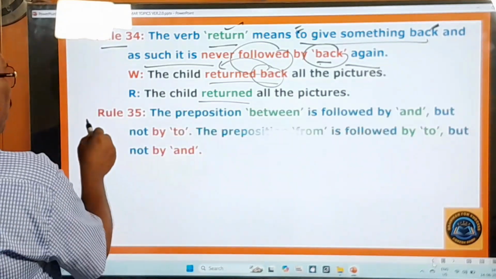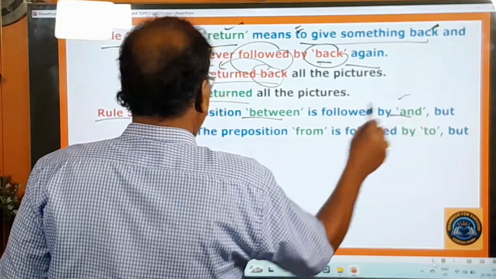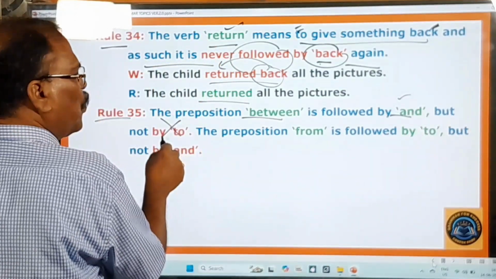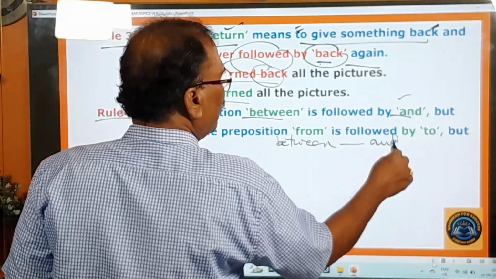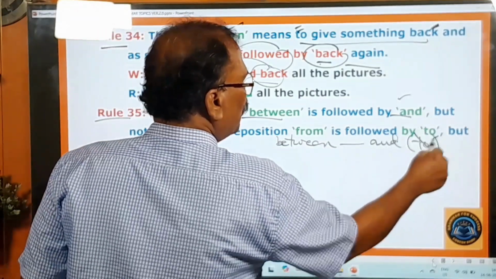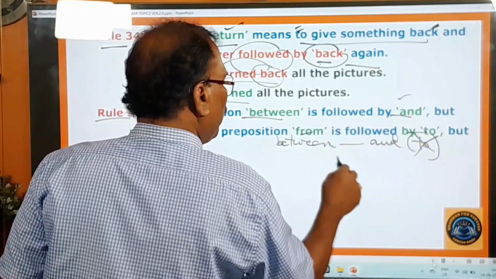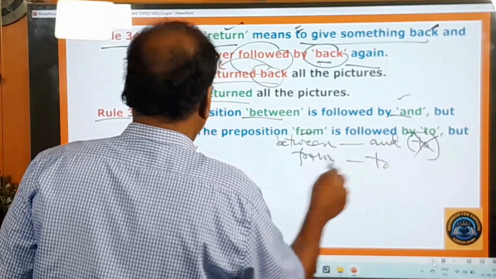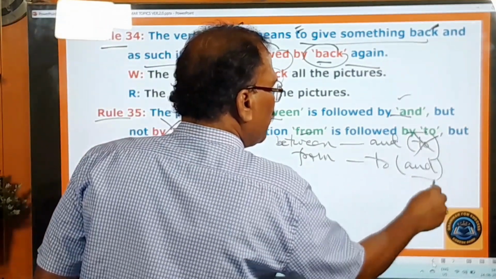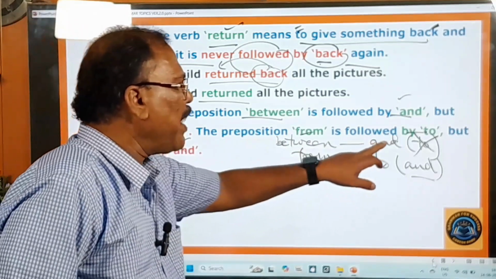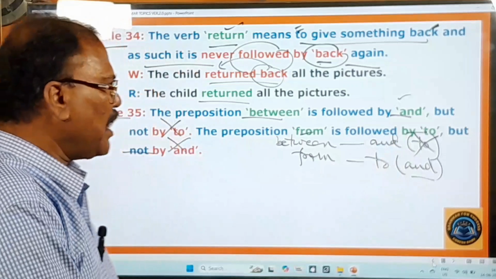And you go to the 35th rule. What is this rule 35? The preposition between is followed by and, but not by to. That means between is followed by and, not by to. And here the preposition from is followed by to, and not by and. Please keep these two things in your mind. Between is followed by and but not by to. From is followed by to but not by and. Okay. Please keep this point in your mind.